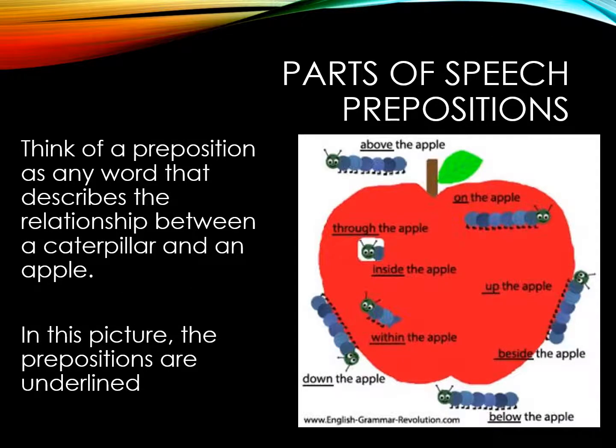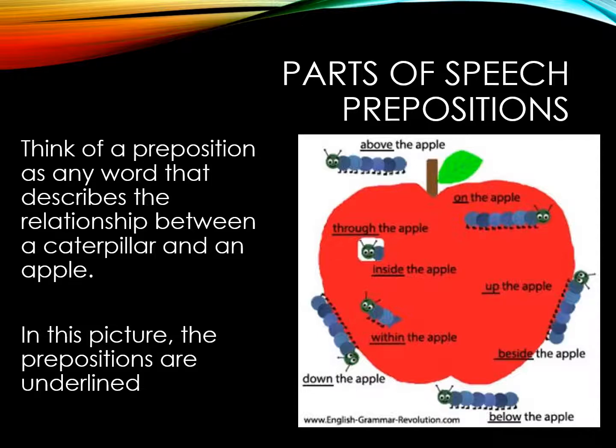Now we'll use this picture of an apple to come up with several of the different prepositional phrases that we can come up with describing the relationship between a caterpillar and an apple. In this picture, the prepositions are underlined, and you'll see at the top the caterpillar is above the apple. Then there's a picture of the caterpillar on the apple.